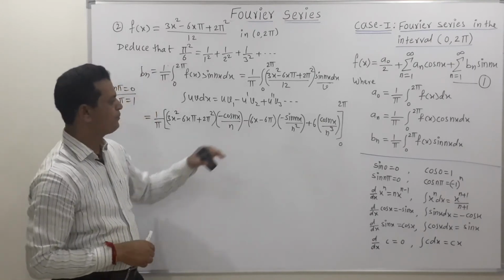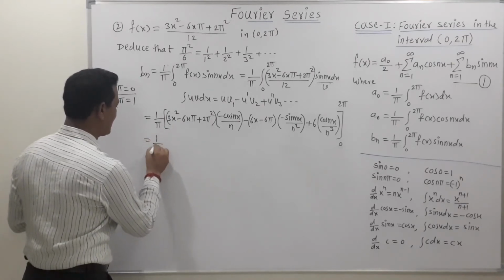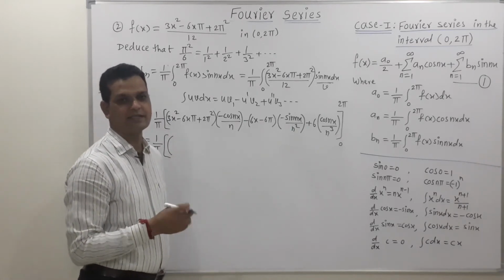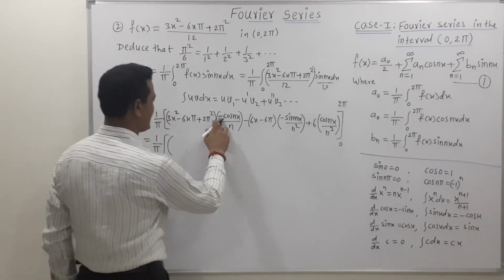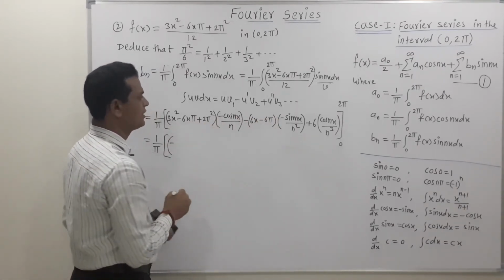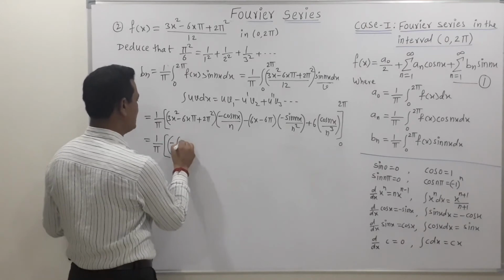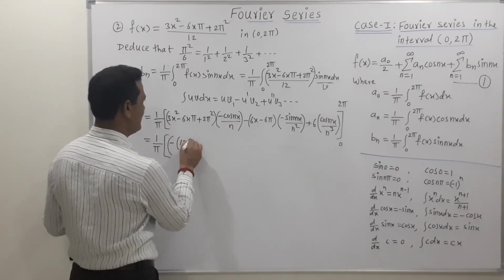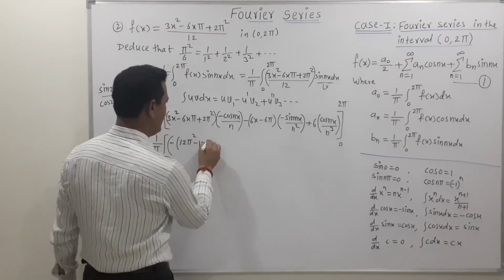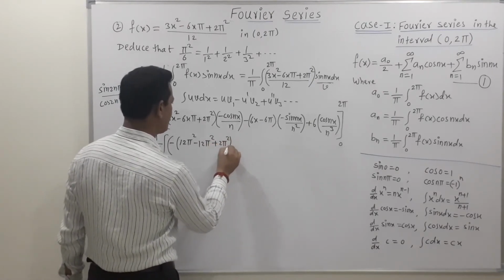Now friends, the next step is to put the value of the upper limit and the value of the lower limit. The upper limit is 2π. Concentrate on the sine term, sine becomes 0. Now this sign is minus, so we take this as minus. Then if we put x equal to 2π, this term becomes 2 3s are 6, 4 3s are 12, π² minus 6 times 2π² plus 2π², this is the first term.